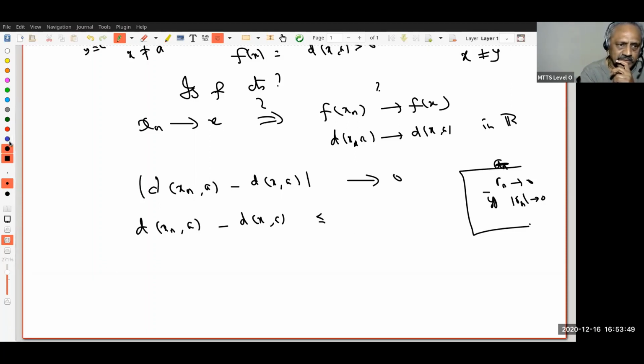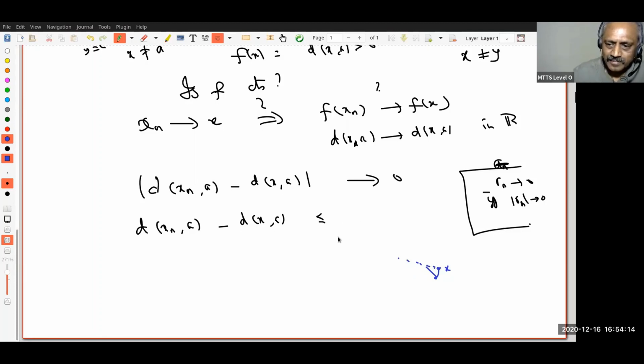Again, look at the picture. So I have xn goes to x and there is a fixed a. So this is xn and a, and this is x and a. As xn goes to x, what do you expect? I expect the difference should be going to 0.